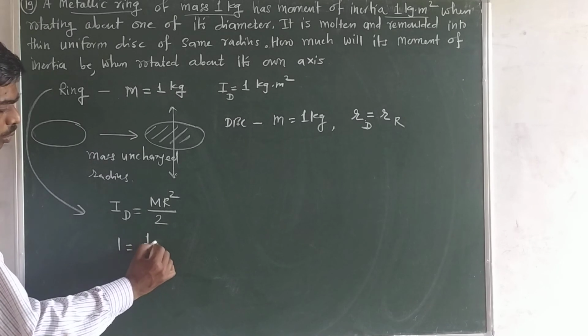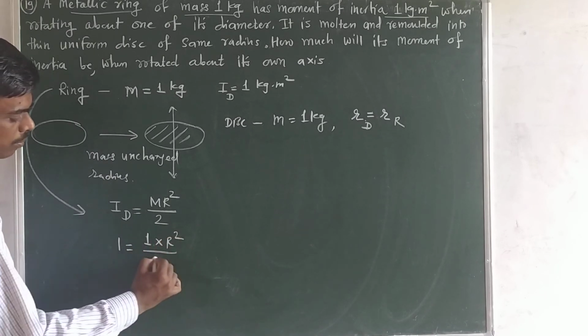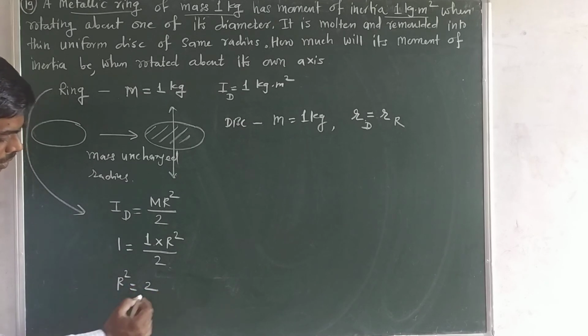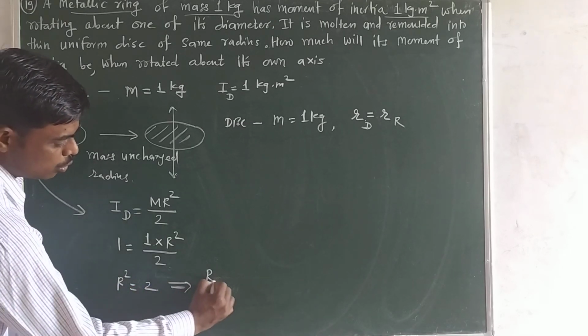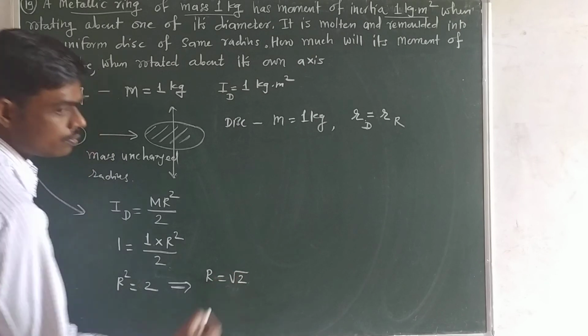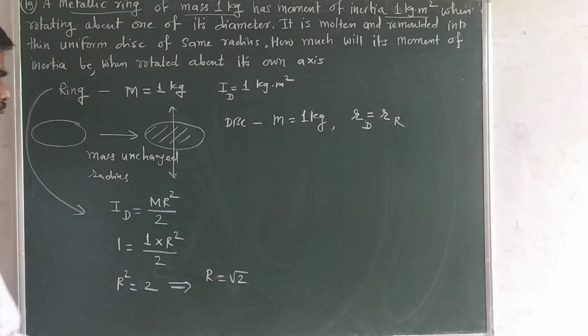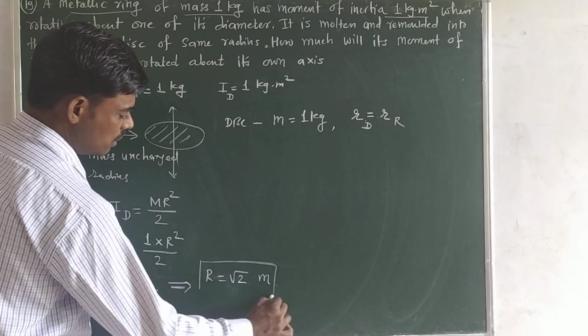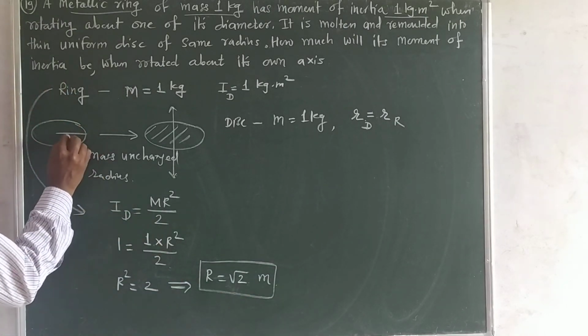Mass is given to you 1, r square by 2. So r square is equal to 2. That means r is equal to root 2. It is in meter. This is the radius of ring.